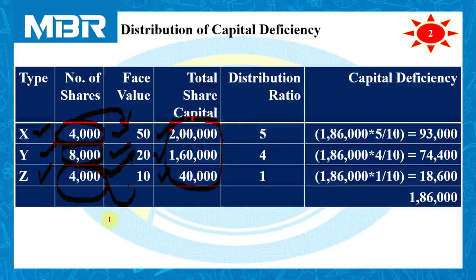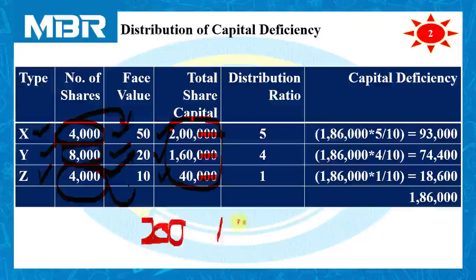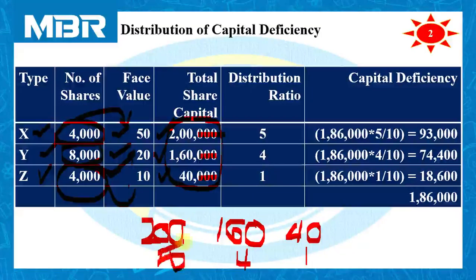So for the distribution ratio, just cancel 3 zeros. The remaining amounts are 200, 160 and 40. Now in the table of 40, everything is included: 40 ones are 40, 40 fours are 160 and 40 fives are 200.